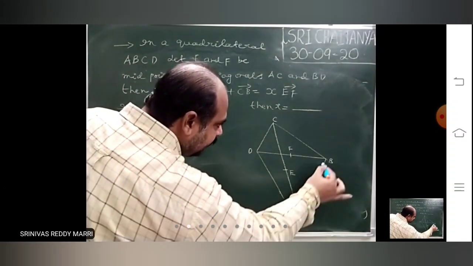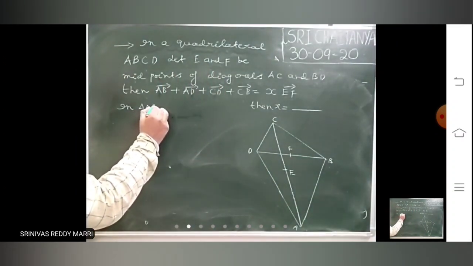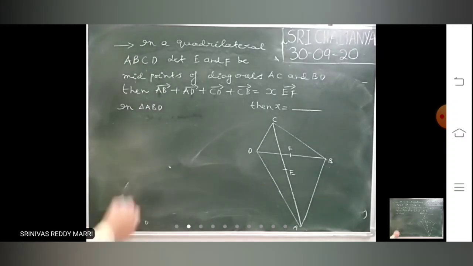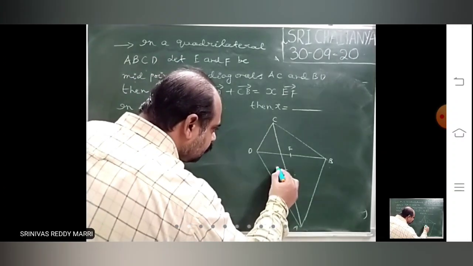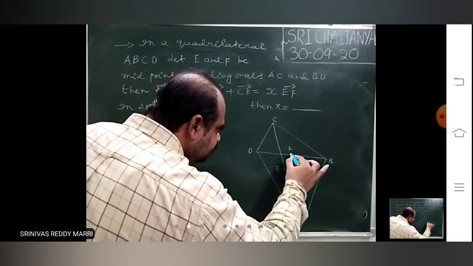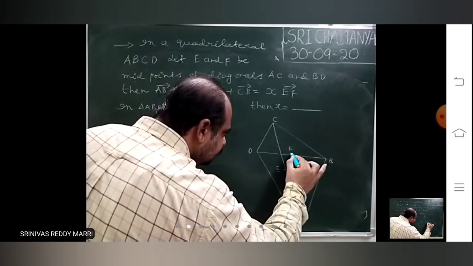In triangle ABD, you join this up. This is the midpoint of BD.